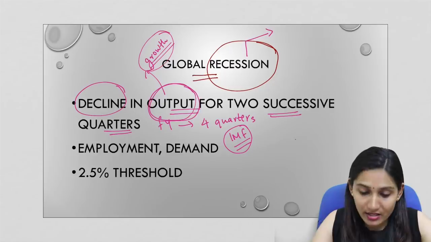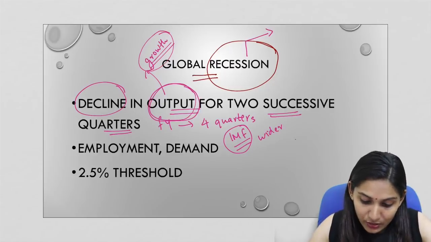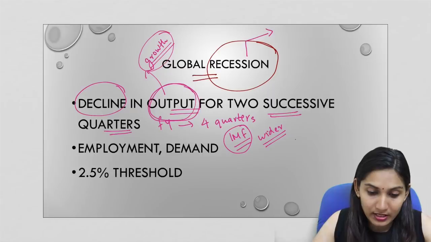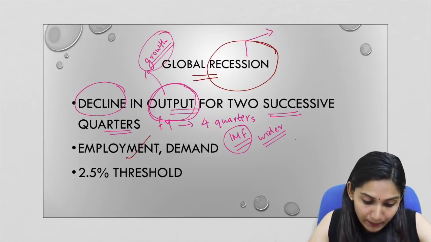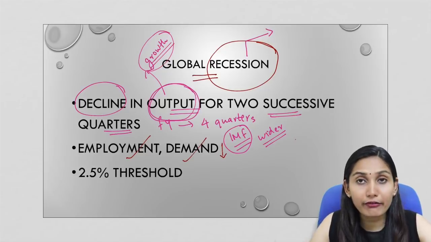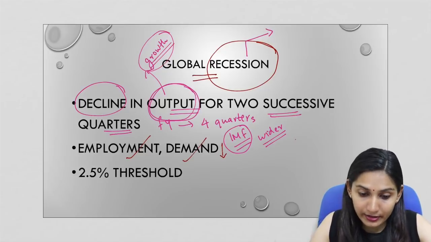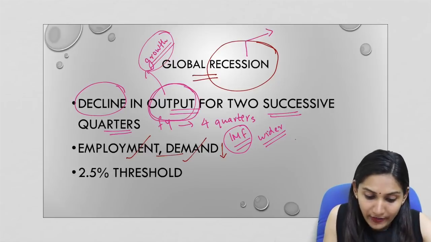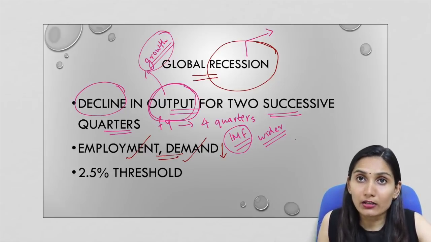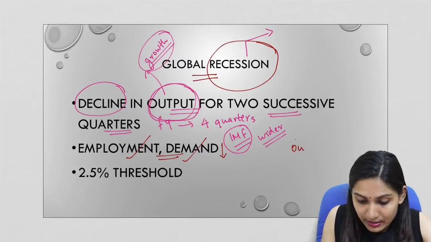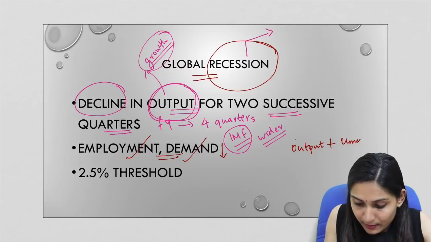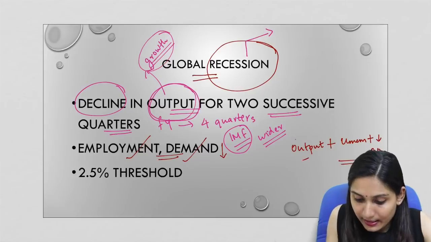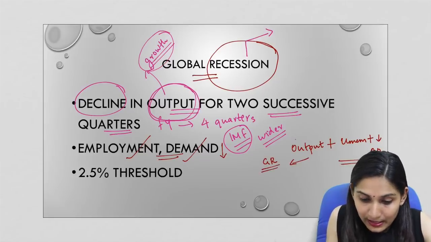But a global recession is a much wider concept, and it does not only include a decline in the growth rate, but it also includes unemployment, a lack of demand, etc., a fall in employment or a fall in the demand. So all these factors together contribute towards global recession. So we must understand there is a decline in output, which is the general recession, plus unemployment, plus less demand or a decline in the aggregate demand. All of these clubbed together refers to global recession.